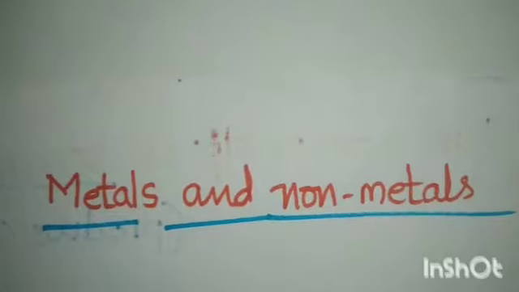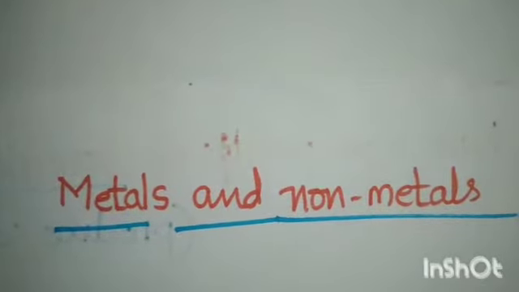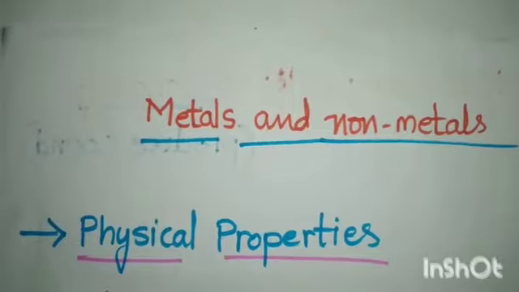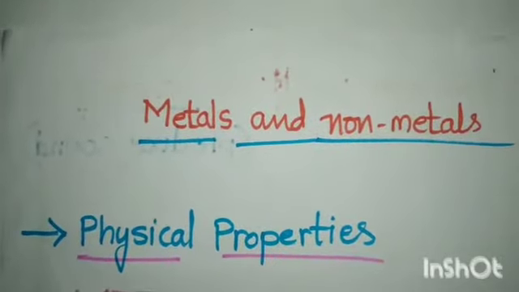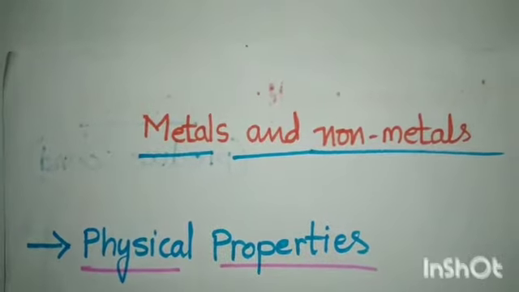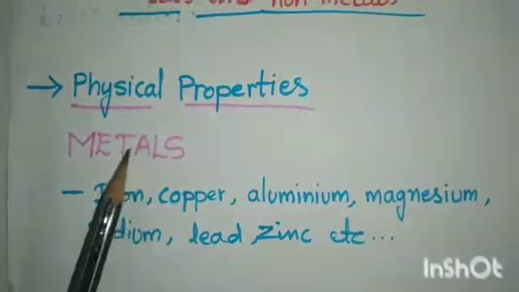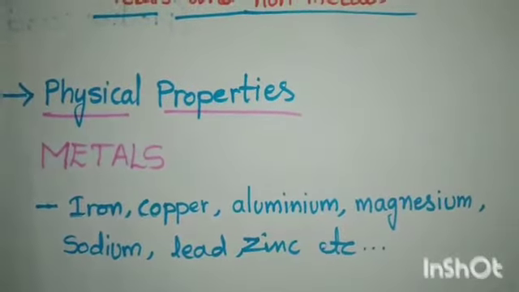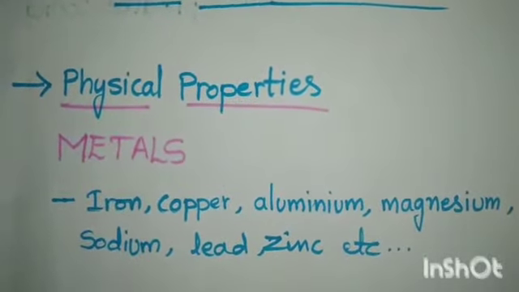We also know some other properties, but we'll learn about the physical and chemical properties in detail. First property is physical properties. Physical properties means by seeing their external appearance, we can list out some properties. First we'll learn about metals. So the easiest way to start grouping the substances is by comparing their physical properties.